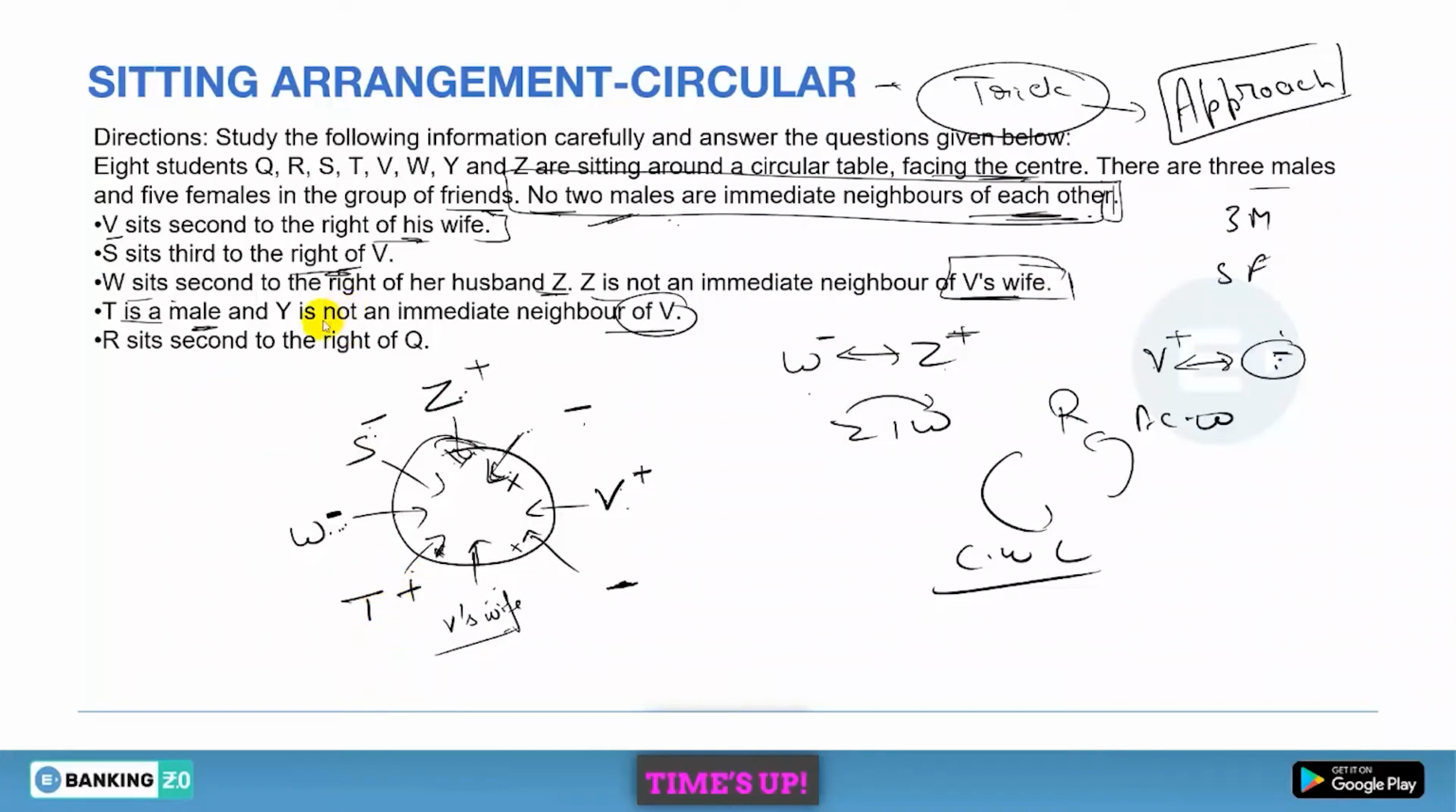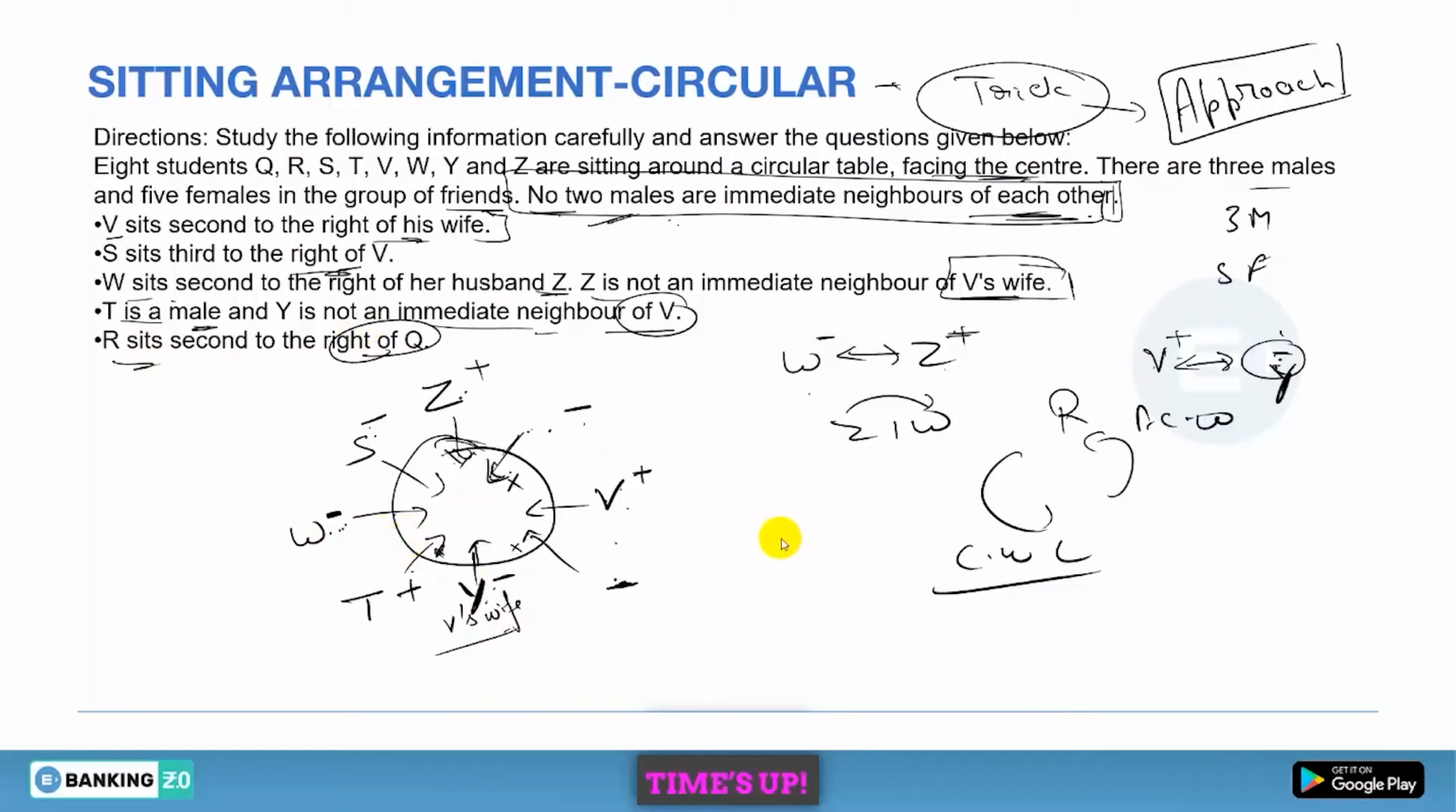And next, Y is not an immediate neighbor, means Y can't be the neighbor of V, means Y can't be at this position and this position. So the only position left is the position of V's wife. So it is always that the wife of V will be Y. Clear or not? Done.